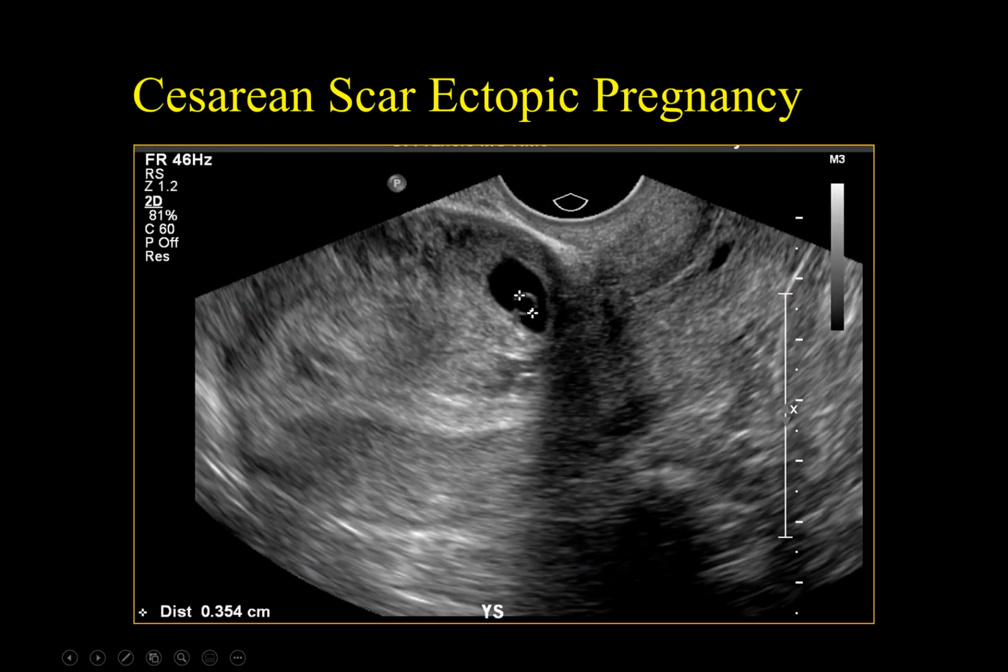And this is a patient with two prior cesarean deliveries. The gestational sac is low and eccentric to the uterine cavity. Careful visualization of the cervix excludes cervical ectopic pregnancy. In cervical pregnancy, the sac would be lower and down within the cervix.